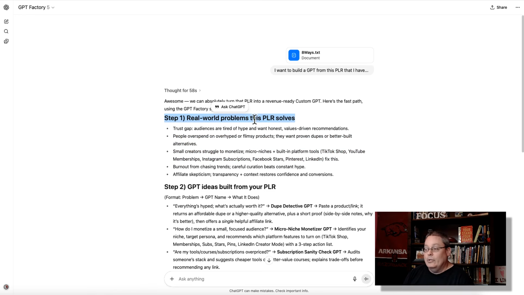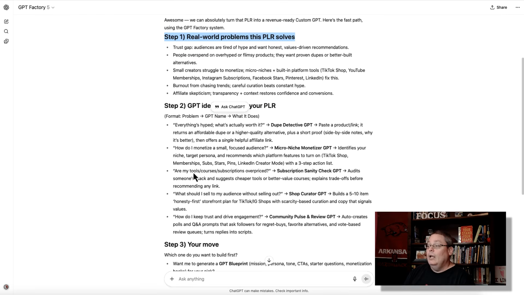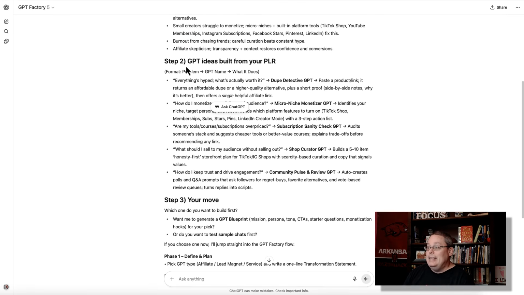The GPT factory is taking step 1 for you, and it's breaking down the real world problems that this 8ways.txt PLR solves. Then it's going to give you GPT ideas, and you can see here we have the Dupe Detective GPT. Paste a product or link.